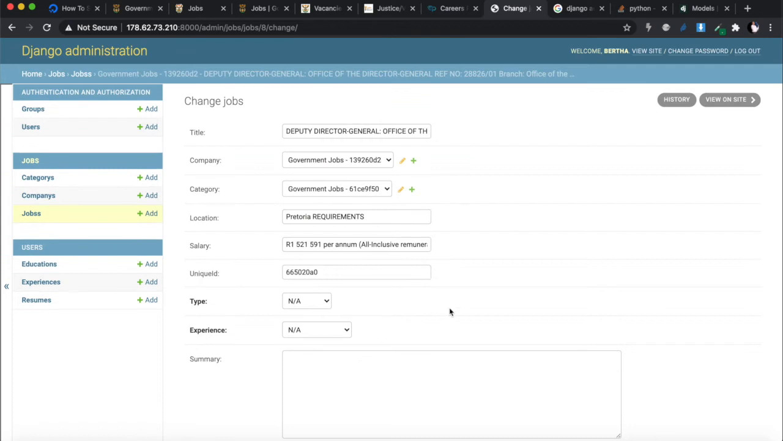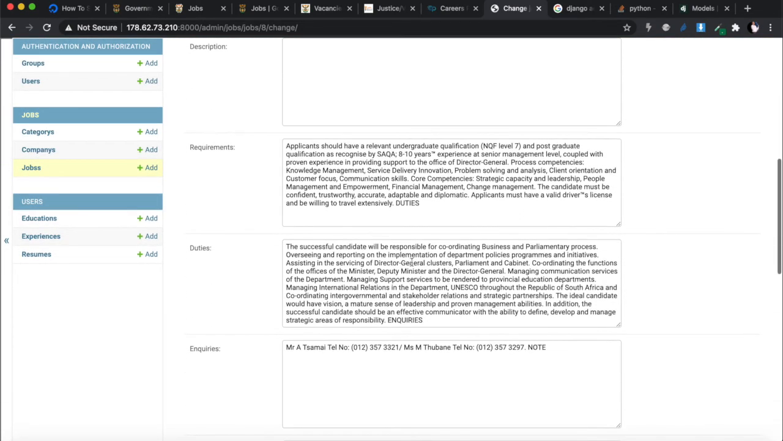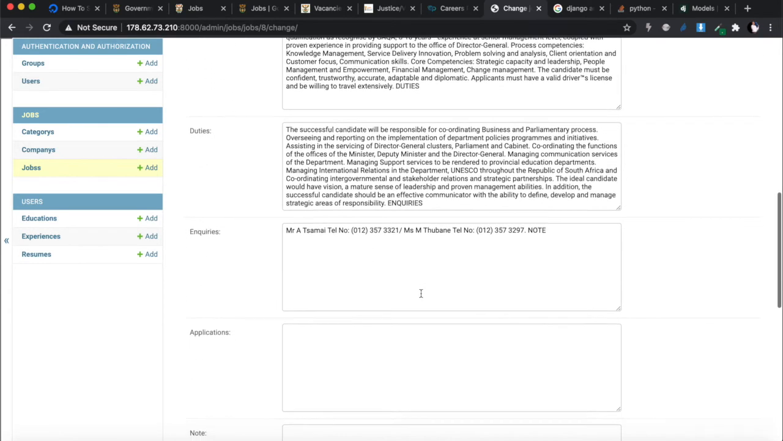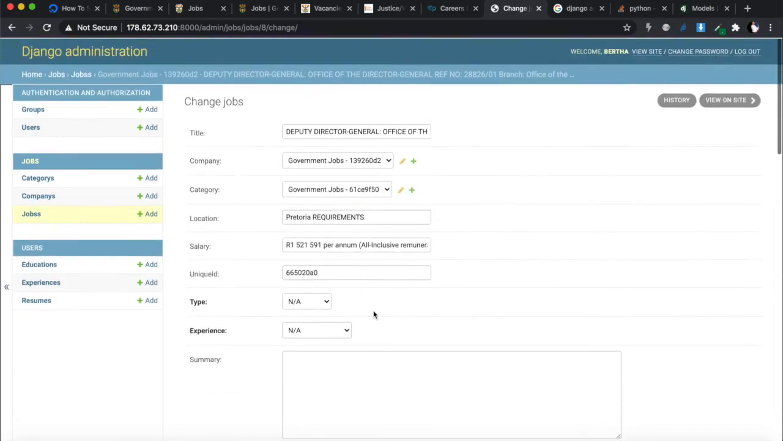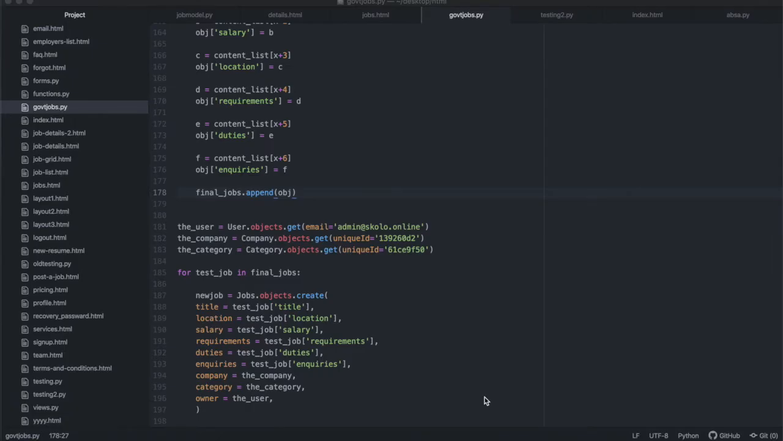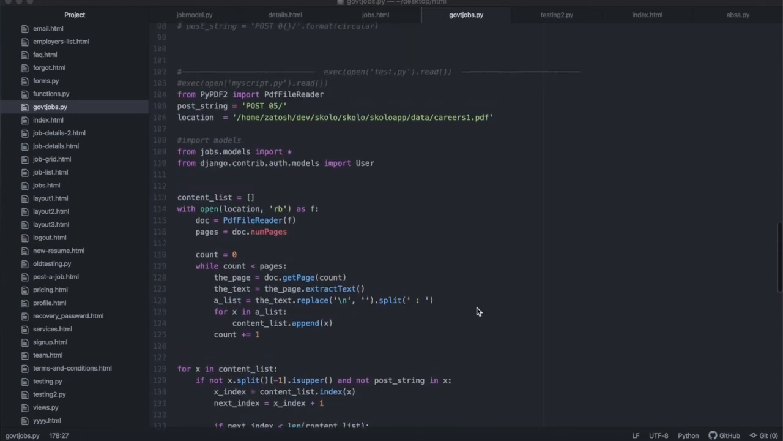All right. So if we open it and look at this job, you'll see the requirements are there, the duties are there, the inquiries are there, and you'll see the slug calculated properly. The SEO description is the way that I have it in there. And then the SEO keywords is what I have in there as well. So it looks like everything is saving properly into our database.